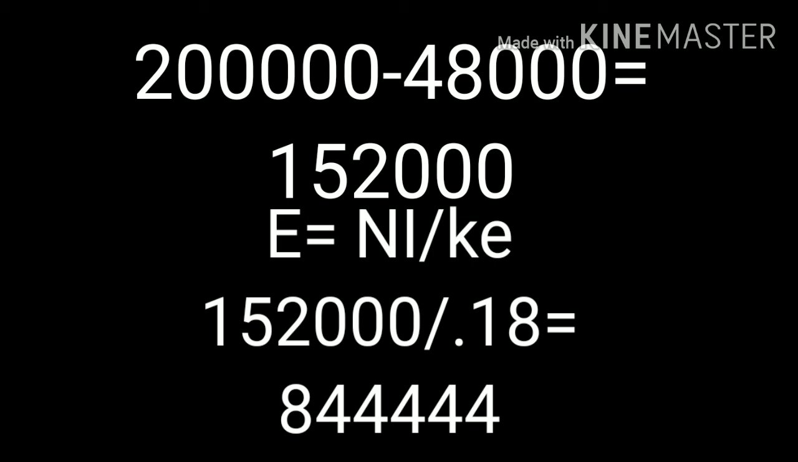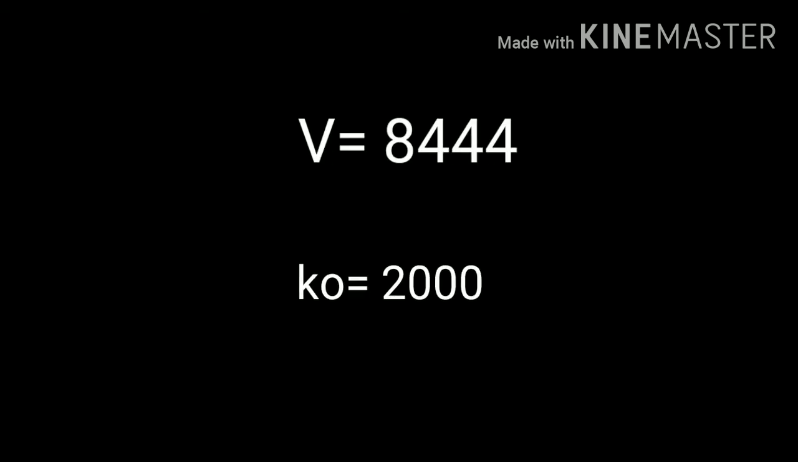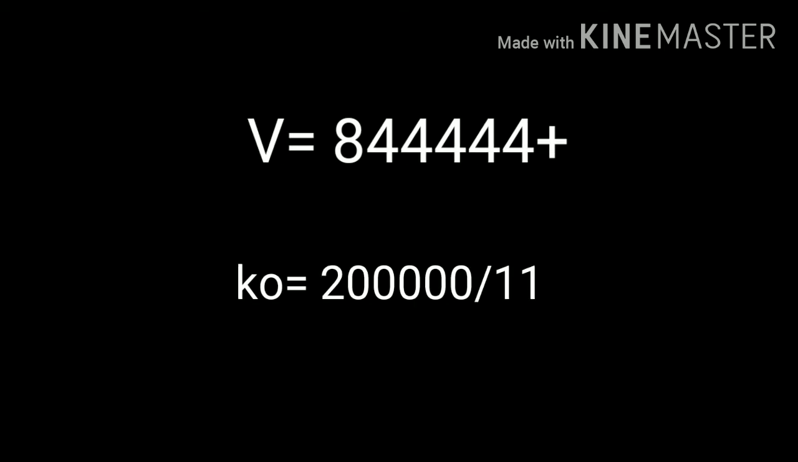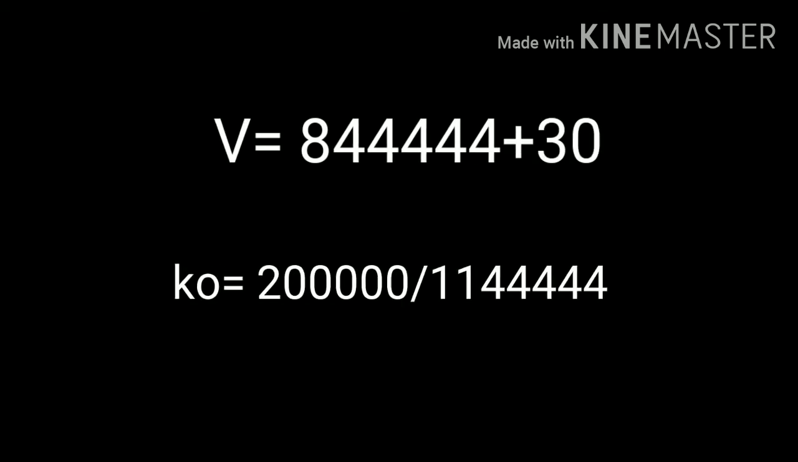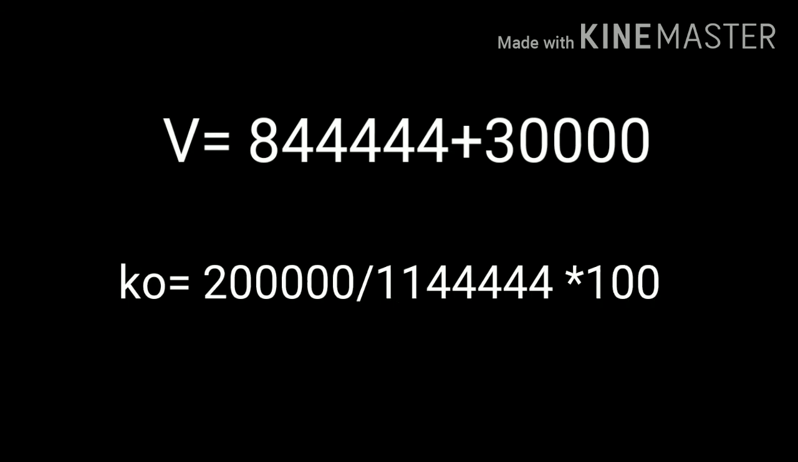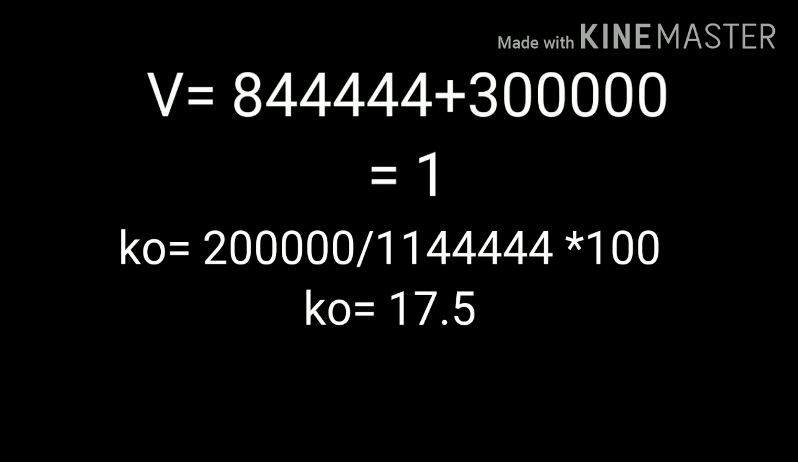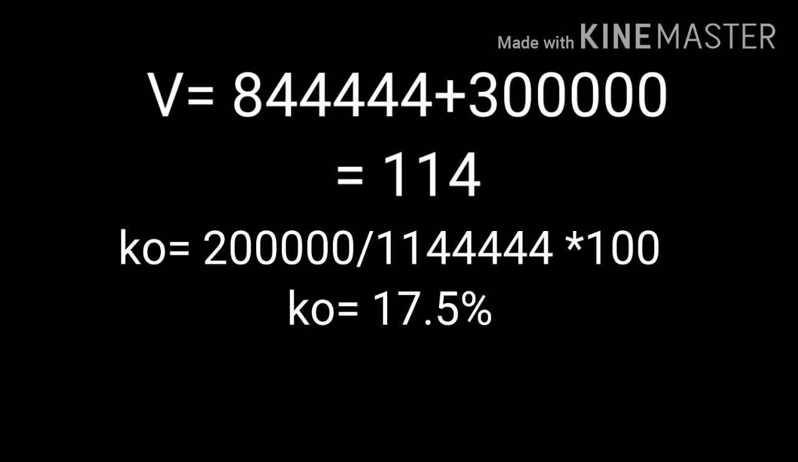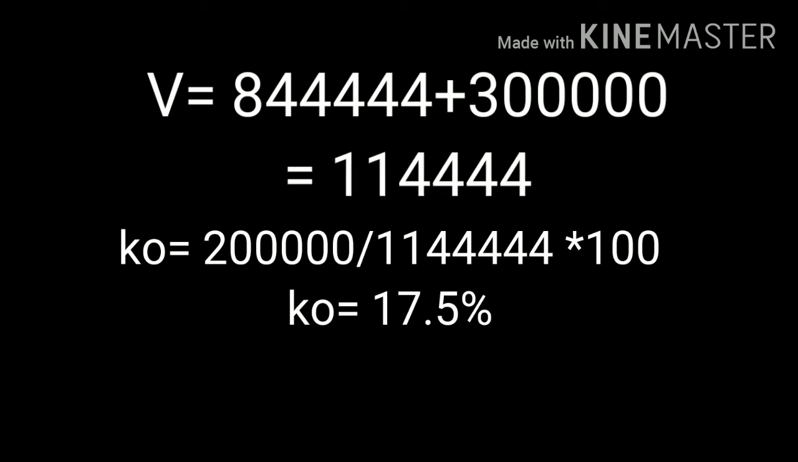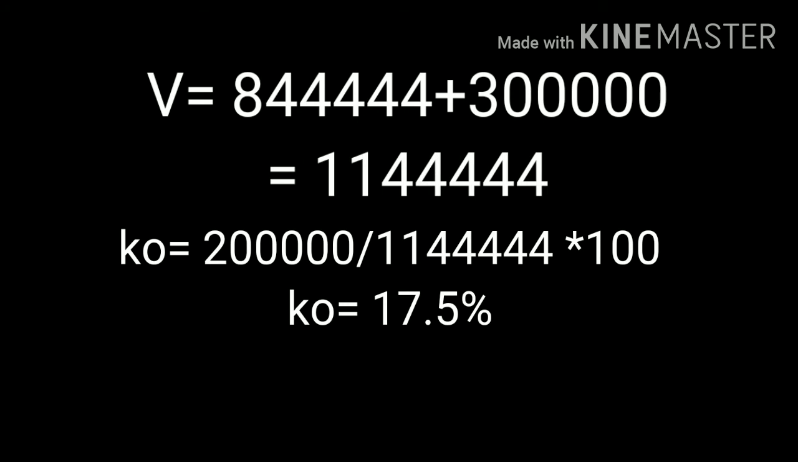The next step is calculation of value of firm. V is equal to E plus D. D is market value of debt. Here debt capital is 3 lakh. So D is 3 lakh. So V is equal to E plus D. That is 8,44,444 plus 3 lakh and value of firm is 11,44,444. The next step is calculation of weighted average cost of capital or KO.